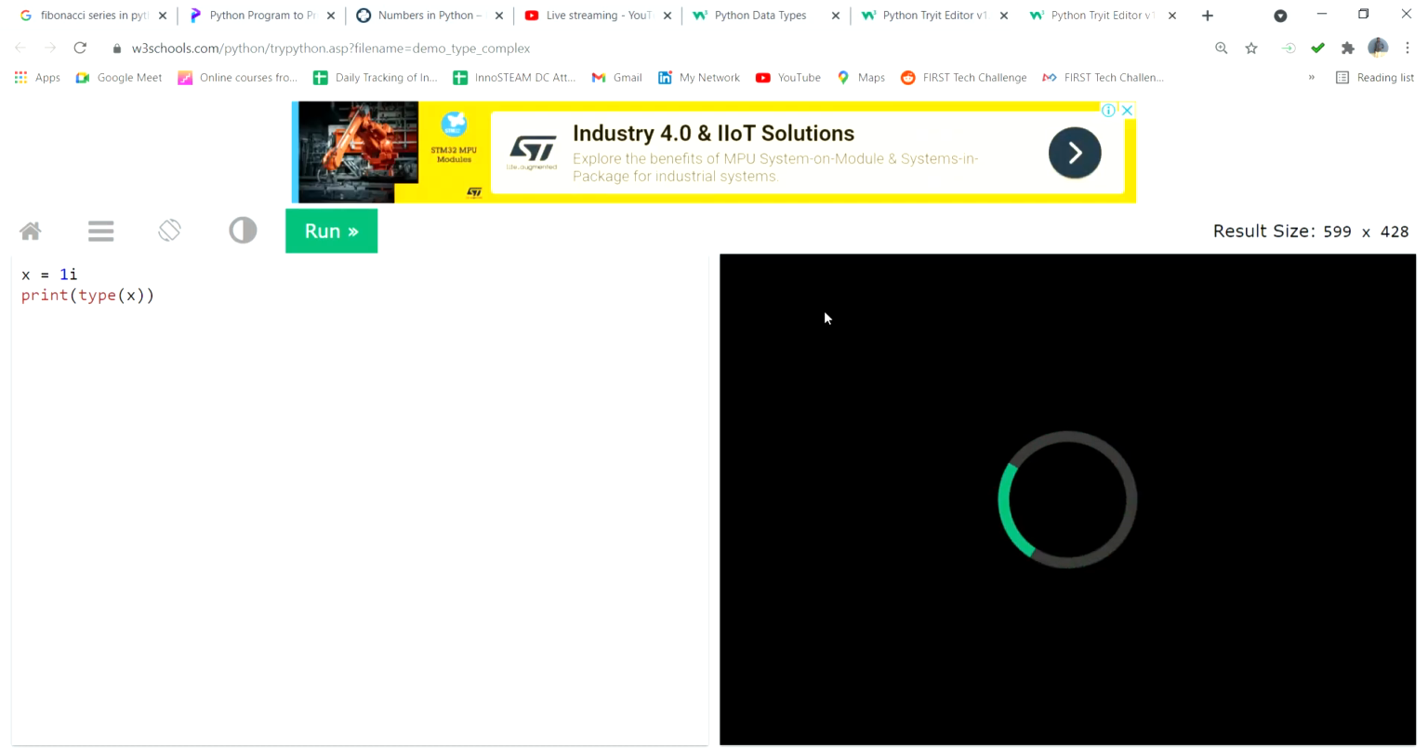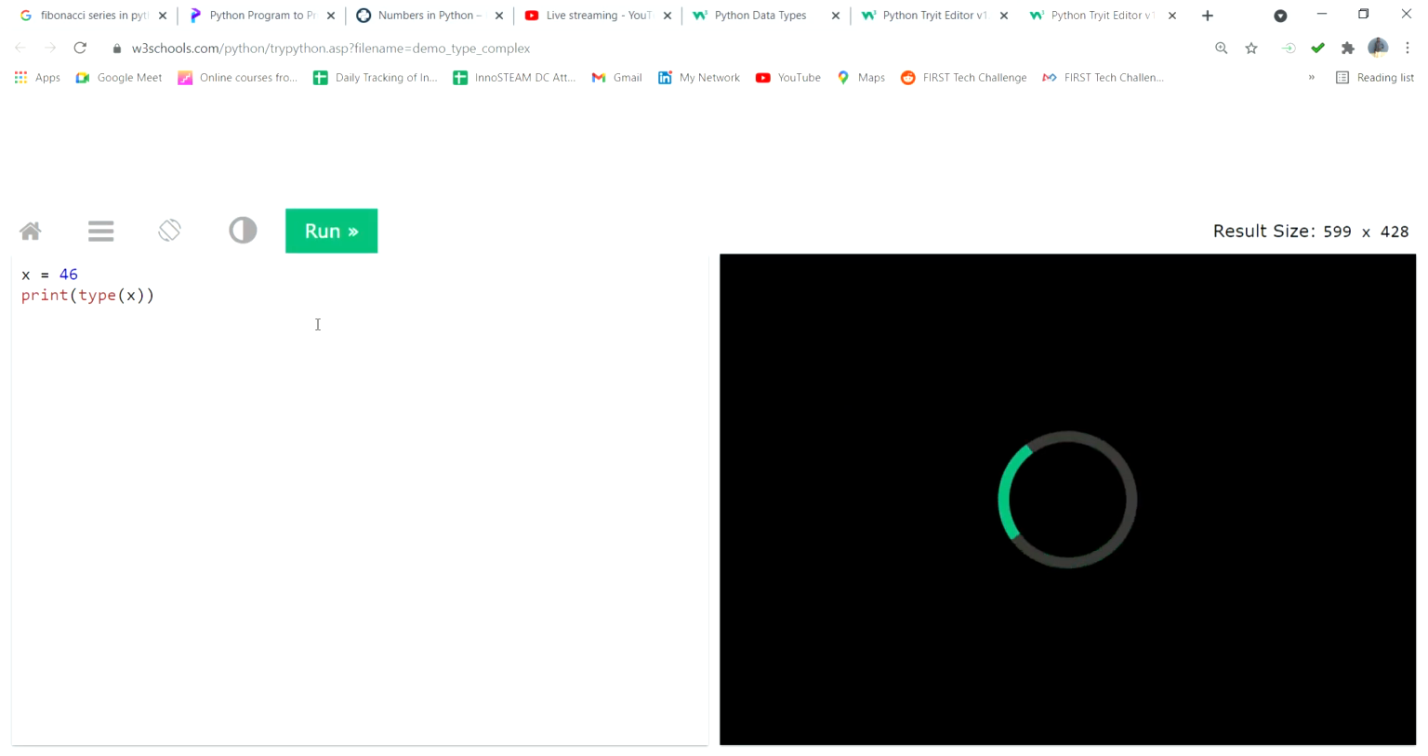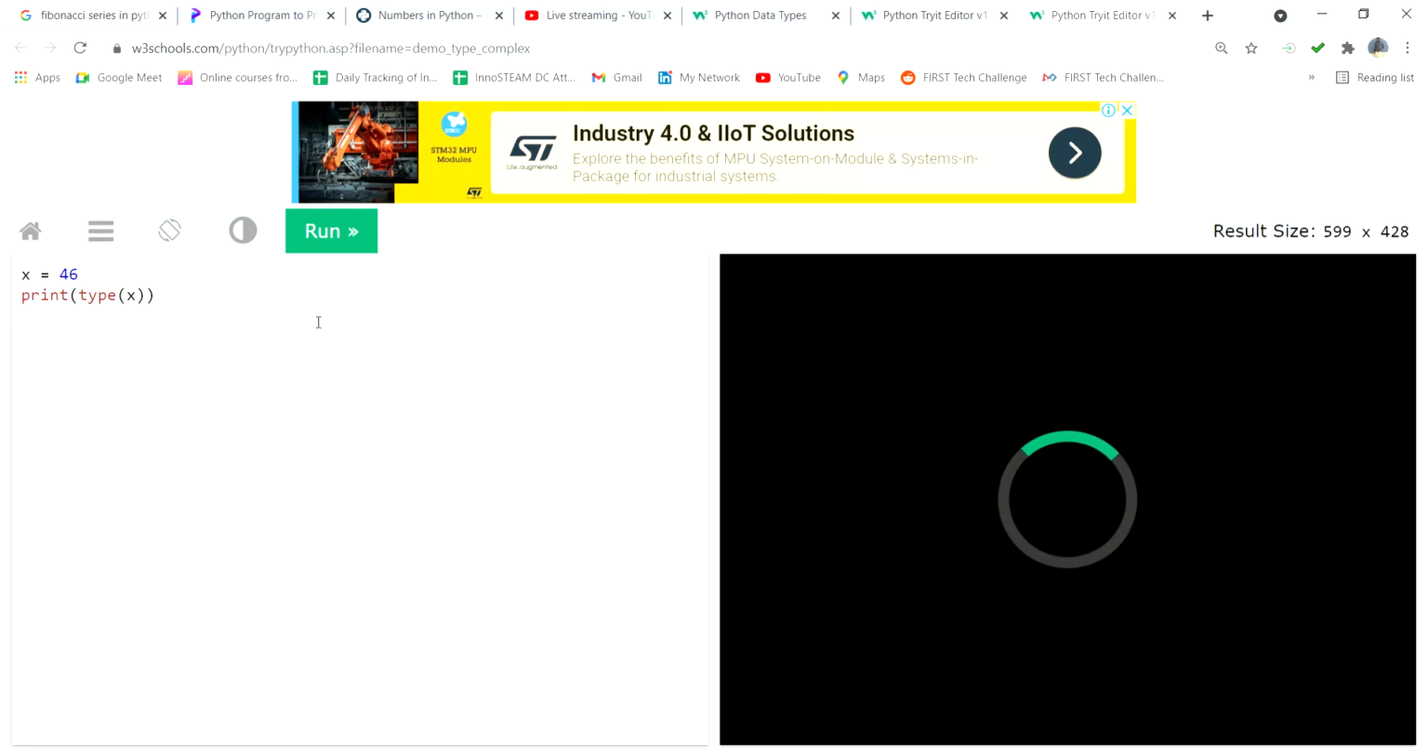Suppose I put here 46. Now what is the data type? 46, which data type I do not know. So what I want to do, I put print type of x, it shows which class, which is the data type. So 46 is an integer, so it is mentioned here, you can see integer. Suppose I put 46.89. So now what is the output?